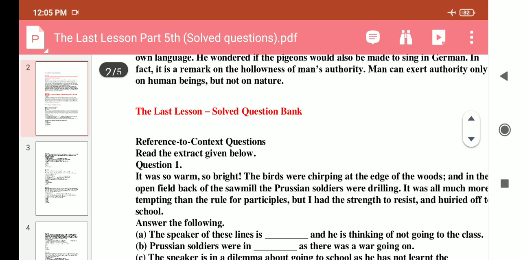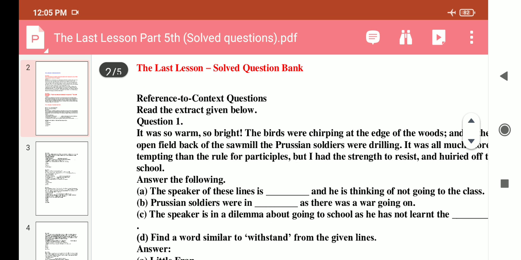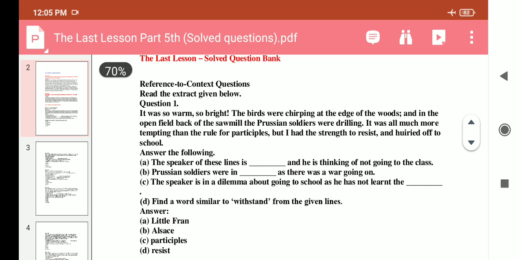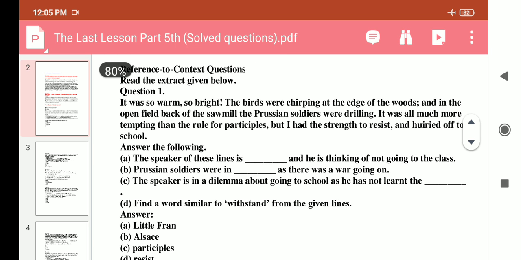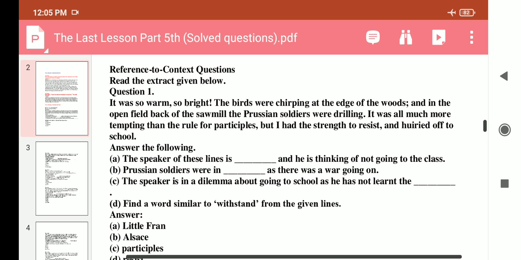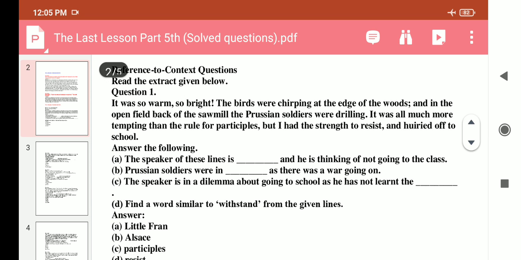Now, Last Lesson has some solved question banks with reference to the context. Read the extract given below and then answer the questions. Question number 1: It was so warm, so bright, the birds were chirping at the edge of the woods, and in the open field back of the sawmill the Prussian soldiers were drilling. It was all much more tempting than the rules for participles, but I had the strength to resist and hurried off to school. Answer the following questions.